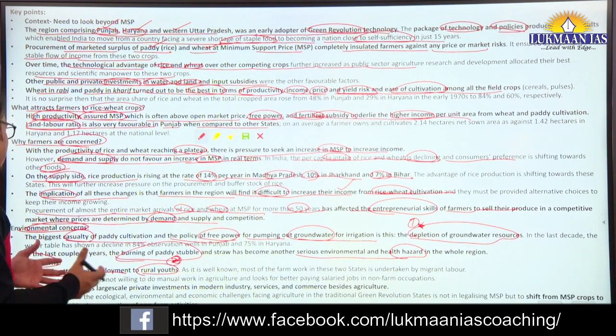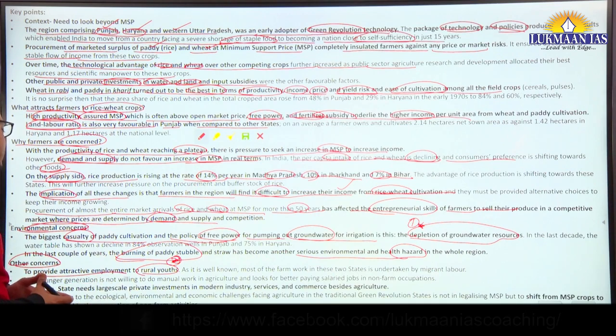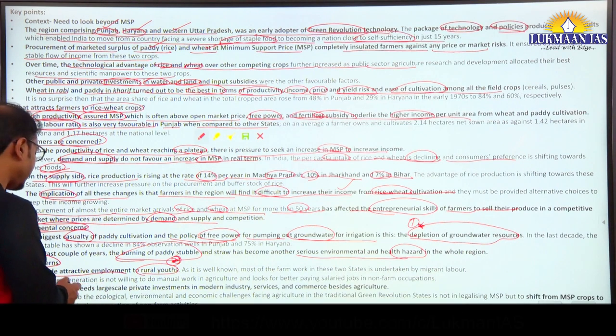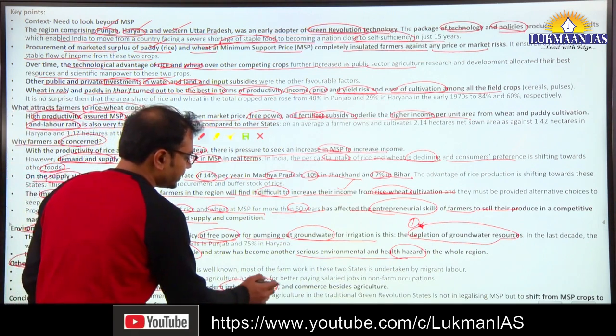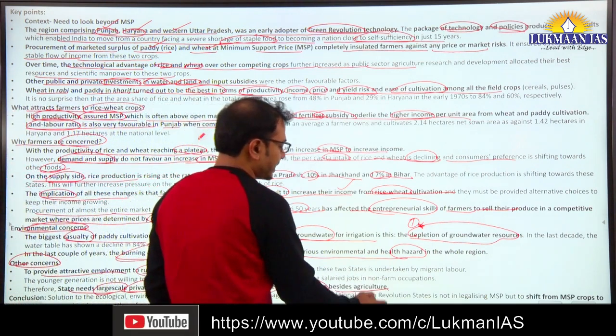So there, jobs are fewer, and we can understand that because of that the states need to have large scale private investment in modern industry, services, commerce besides agriculture.